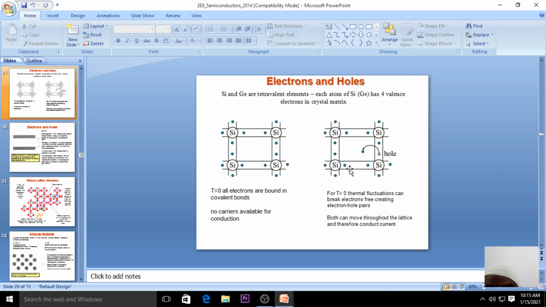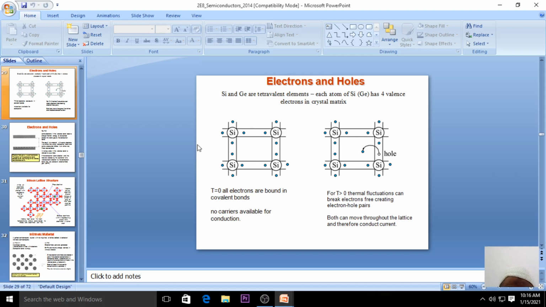So what is actually the concept of a hole? Our discussion will now be confined to the bands, right? Bands means the valence band, conduction band and forbidden band. When we discuss electrons and holes, we confine our study to the valence band, conduction band and the forbidden gap.